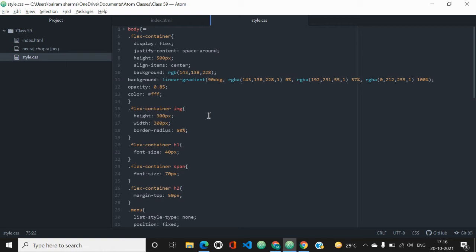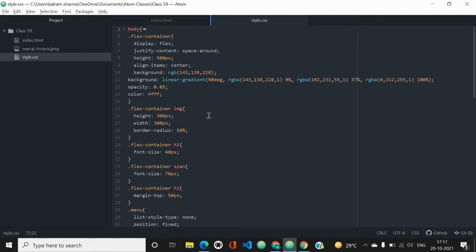That's why we have used display equal to flex. Then justify content is space around. Justify content is used for horizontal, and align items is used for vertical. Height is equal to 500 pixels, and the horizontal and vertical alignment is center, or align items is equal to center.